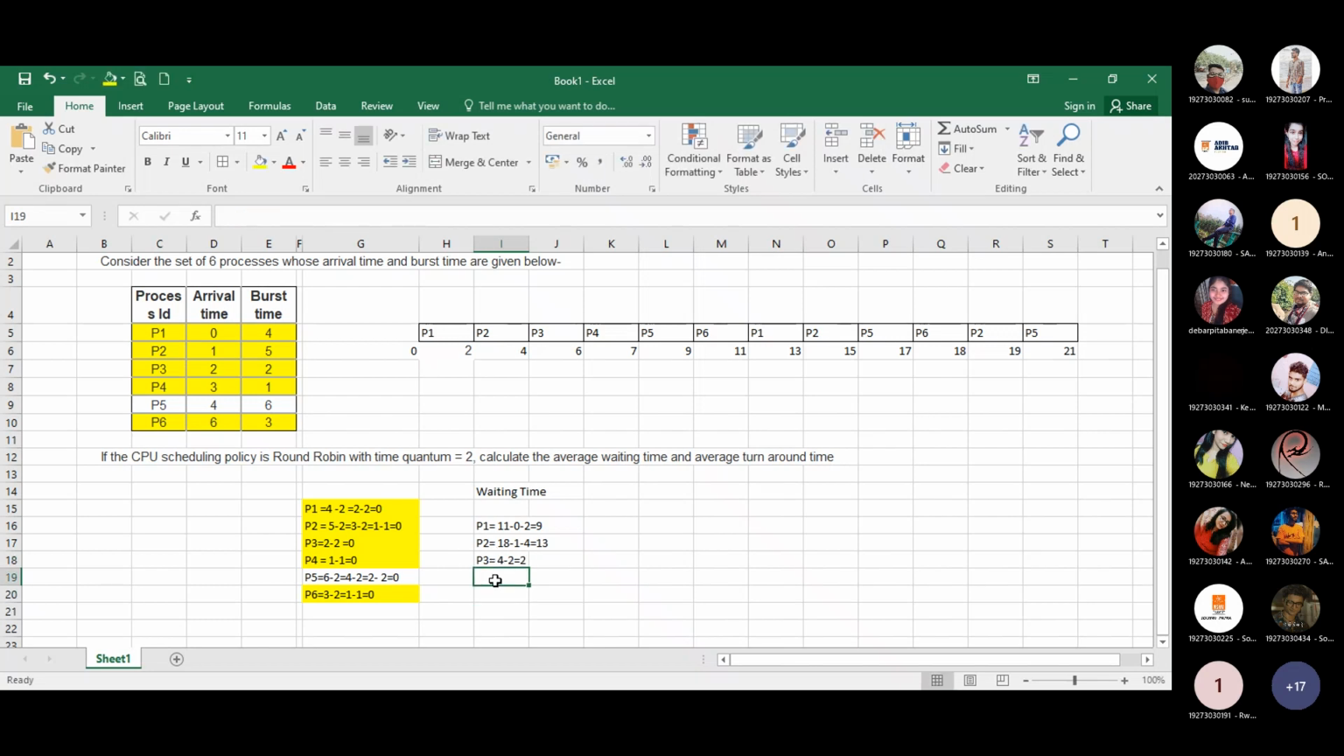For P4. Tell me the 6. 6. Minus arrival time. Tell me the arrival time. 3. And before that, P4 did not use the system. Okay. So 6 minus 3 is 3. For P4.